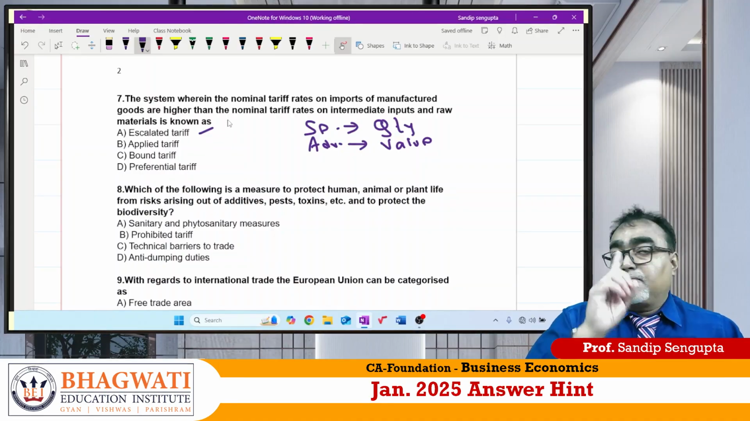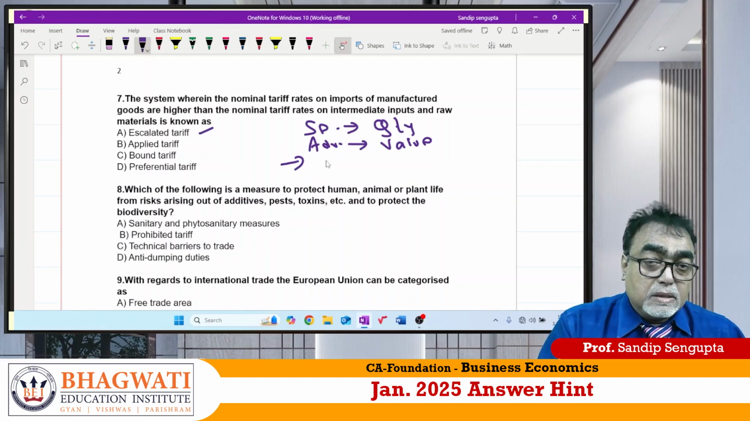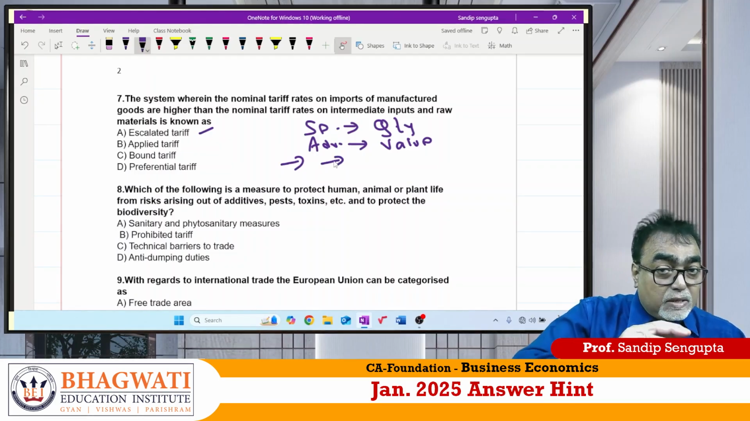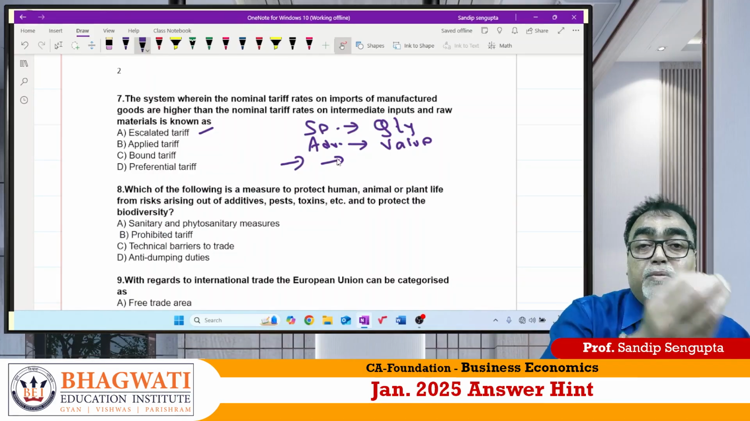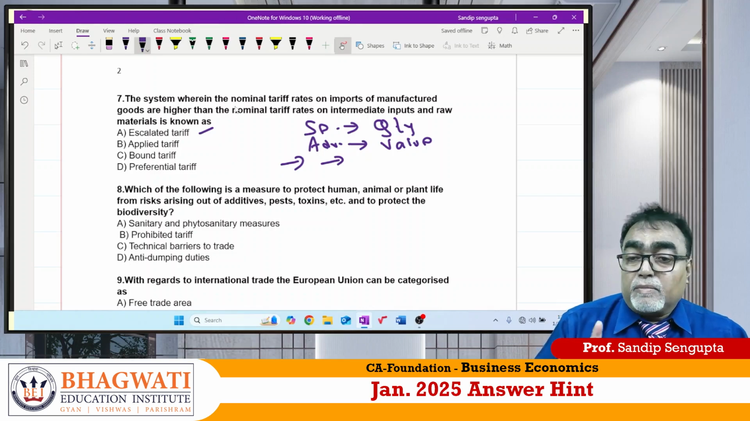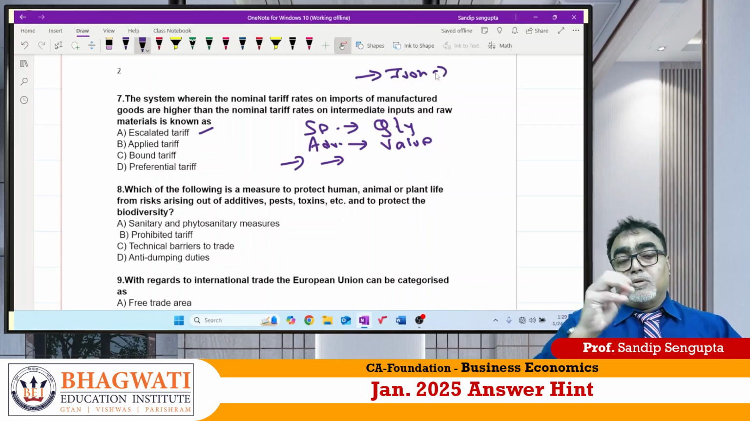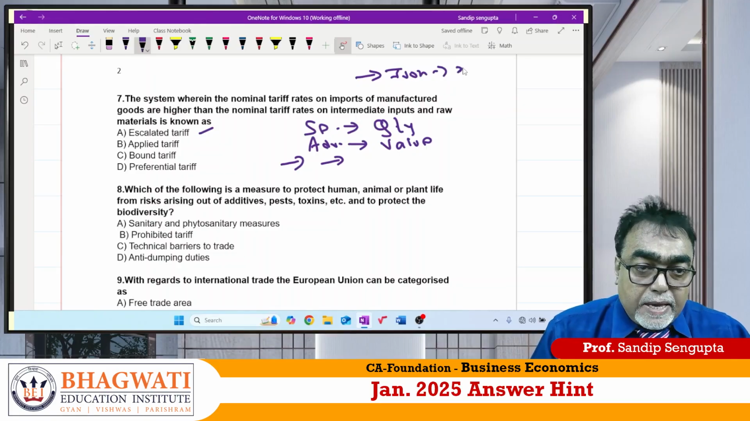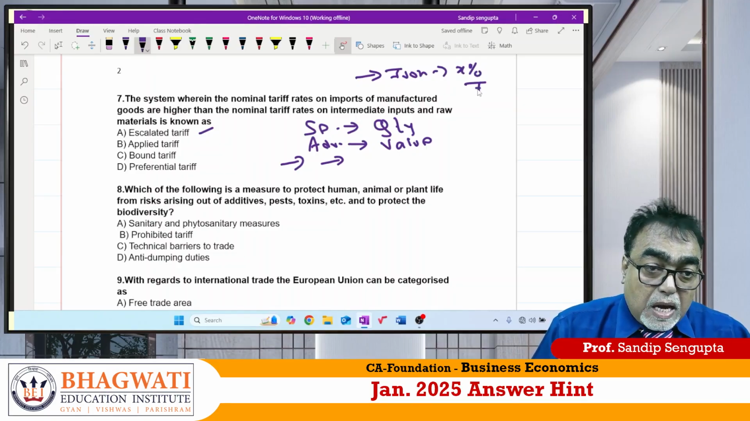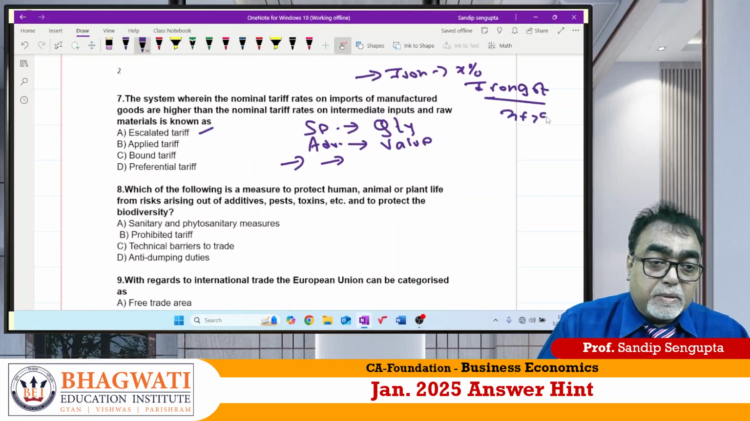And escalated tariff is what? It's a typical type of tariff. For raw material, some amount of tariff, but when it is making a semi-finished product, the tariff would be more. Look what is written: system where nominal tariff on imports of manufactured goods are higher than nominal tariff rate on intermediate inputs of raw material. So for example, for iron ore in the Indian economy, if you want to import that, the tariff is say X percentage, but when it becomes a semi-finished product, tariff becomes X plus 2%.